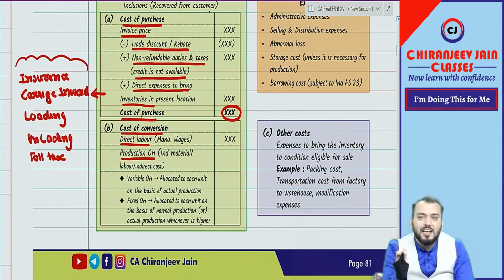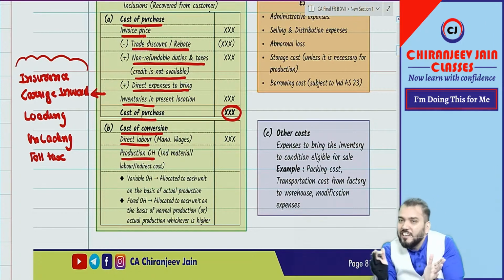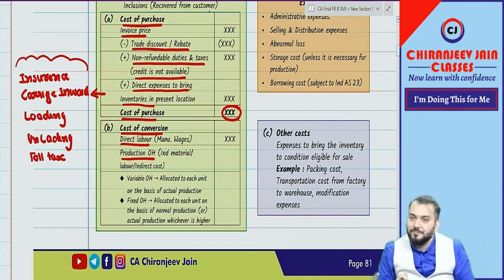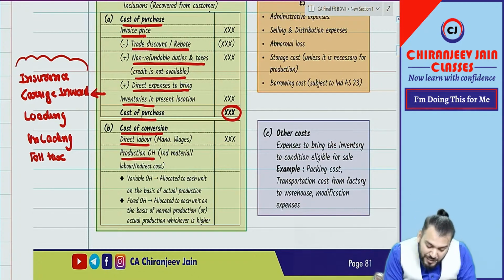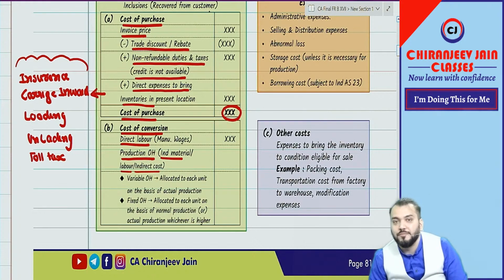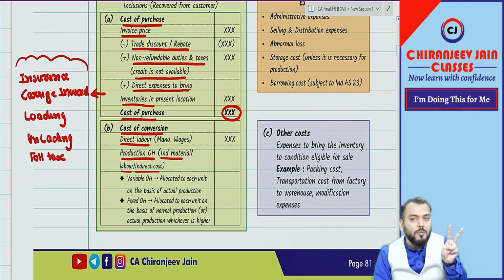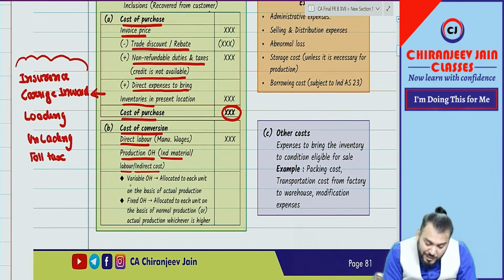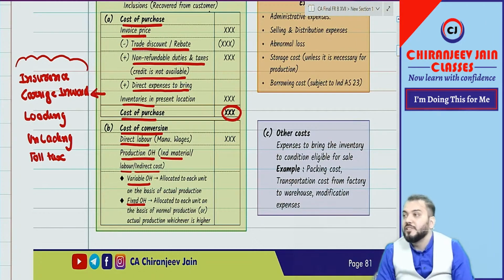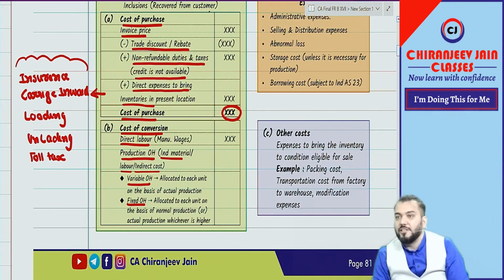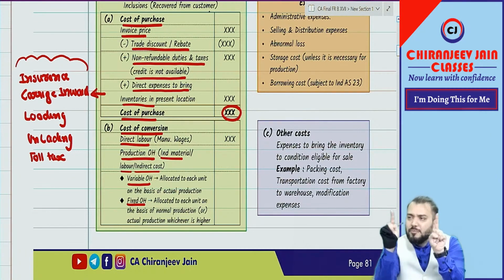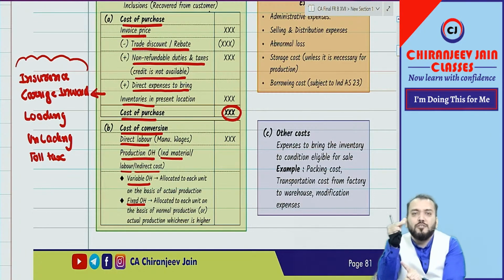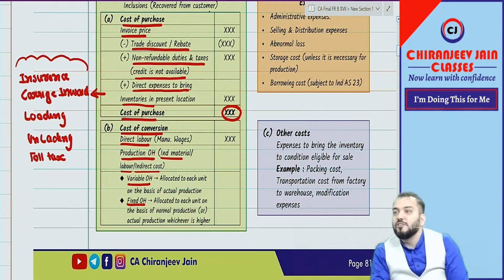Production overhead means indirect material, indirect labor expense, indirect manufacturing cost. So any indirect cost related to production becomes production overhead. But you all know that production overhead is of two types: variable overhead and fixed overhead. Can you see that this variable overhead and fixed overhead should be allocated to each unit of production? We need to allocate it.